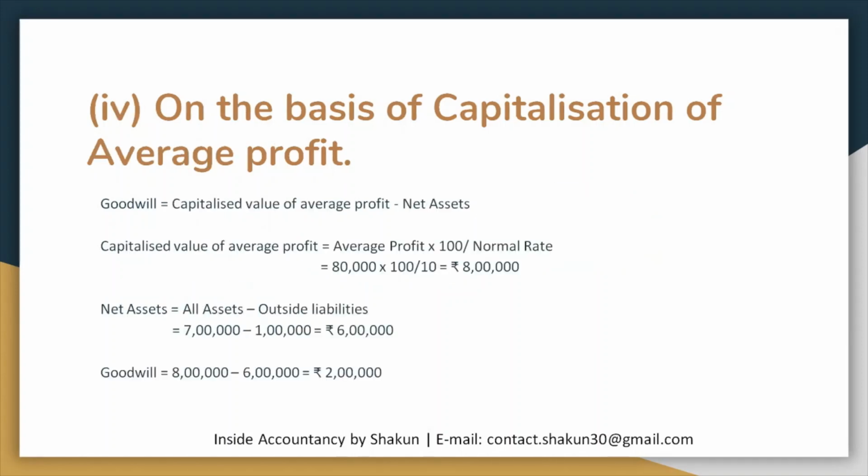Now the fourth case is on the basis of capitalization of average profit. So under this method, goodwill is equal to the capitalized value of the firm or the capitalized value of average profit minus the net assets. Now capitalized value of average profit is equal to average profit into the reverse of rate. So 80,000 into 100 by 10, that is 8 lakh is the capitalized value of average profit. Net assets was given in the question as 6 lakh. All assets minus outside liabilities is 6 lakh. And then we can apply the formula for goodwill, that is 8 lakh minus 6 lakh, which is equal to 2 lakh.